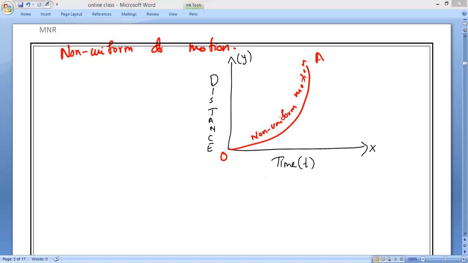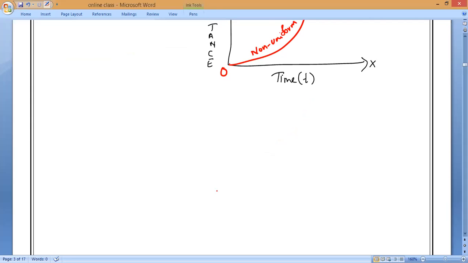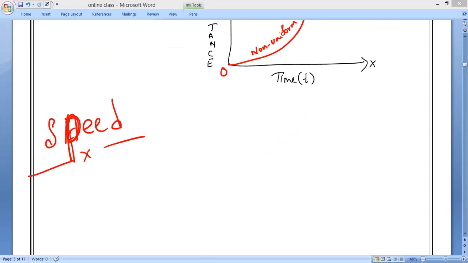So this is what I wanted to teach you before speed, but I forgot it. That is why I'm teaching it now. Let us come back to speed again. As we know, we studied three types of speed. Is it yes or no, guys? One is uniform speed. Second one is non-uniform speed. And the third one is average speed.